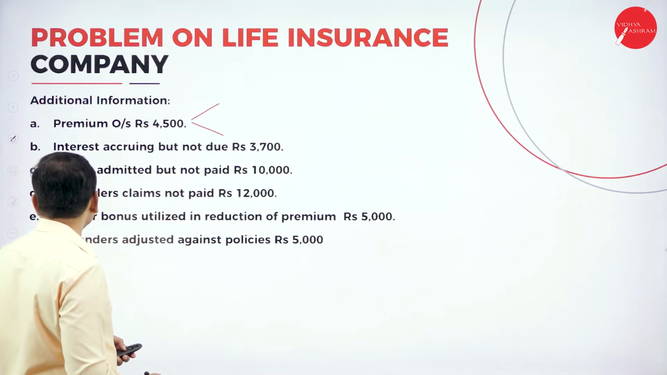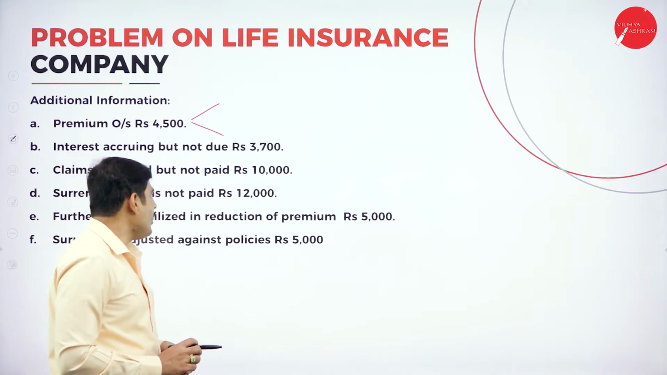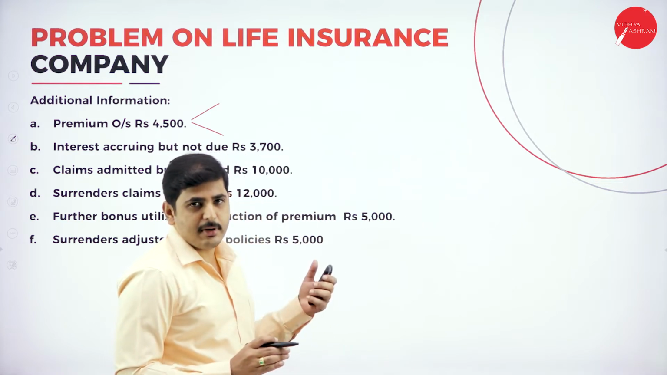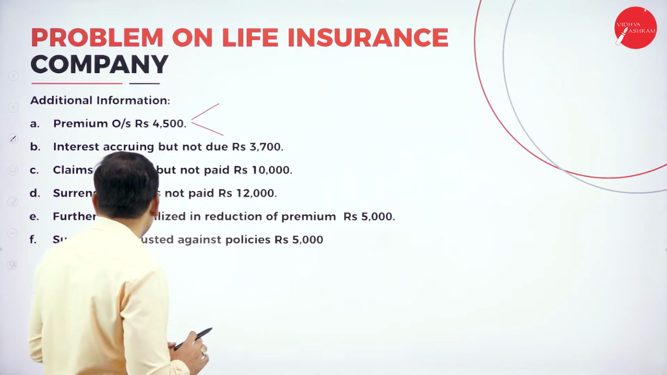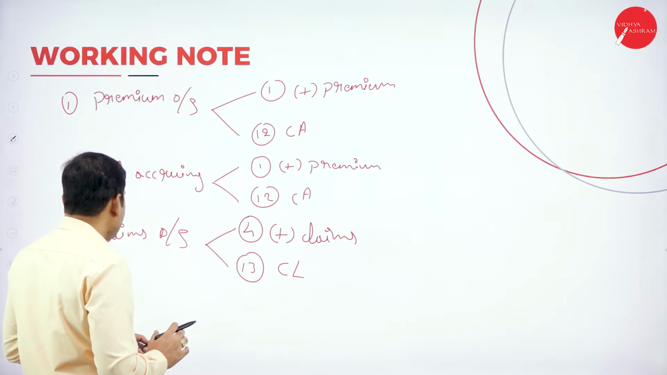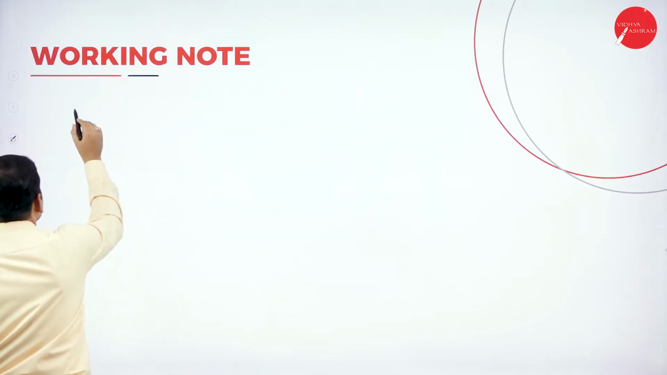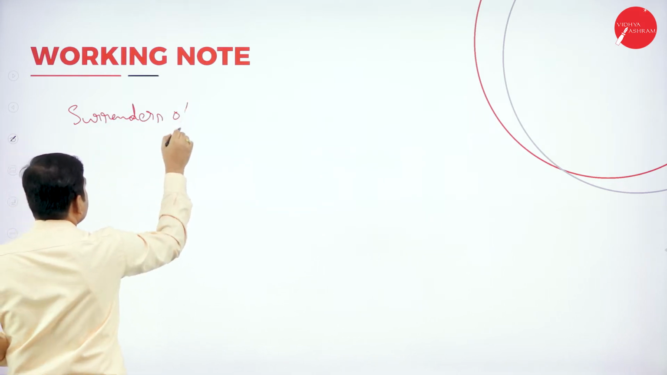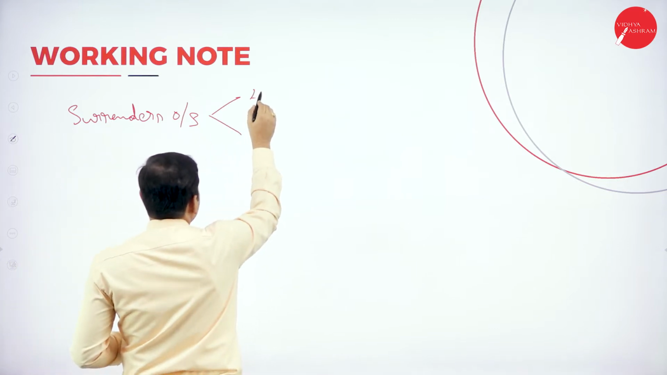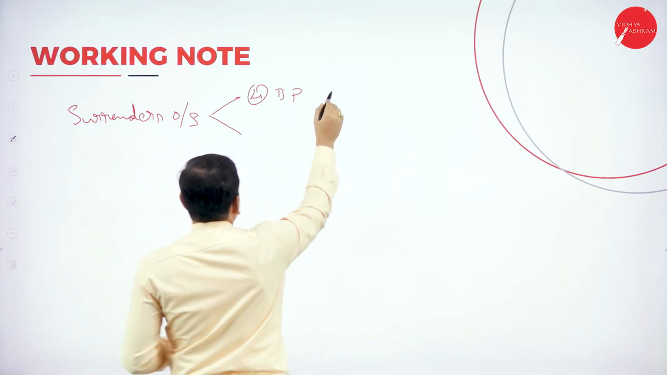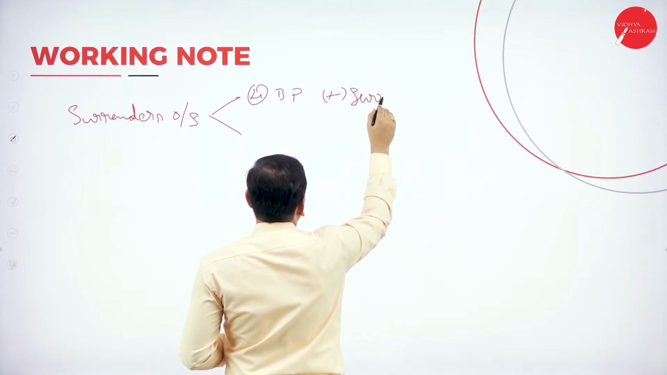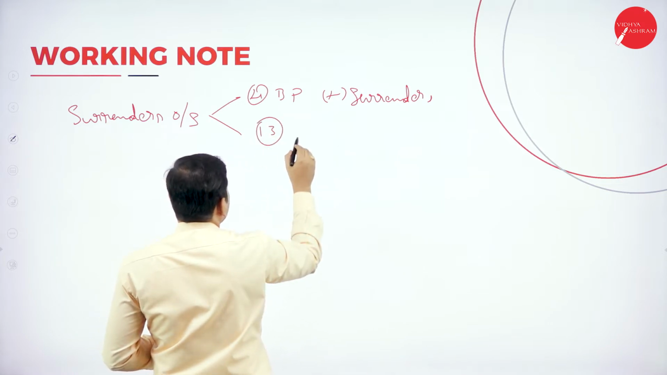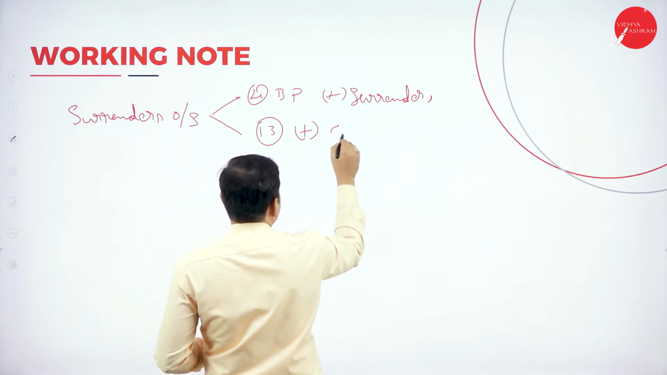Next one, surrenders claims not paid yet. So surrender is also benefits. So it is benefits paid. Schedule number 4, we have to show the surrenders. Again, surrender is a current liability. Surrenders outstanding, so under schedule number 4, benefits paid, add to surrender. Again, schedule number 13, add to current liability.